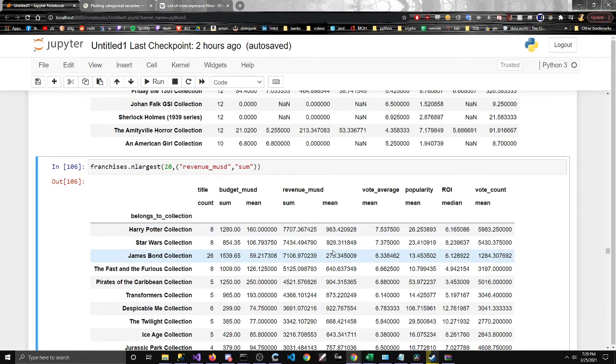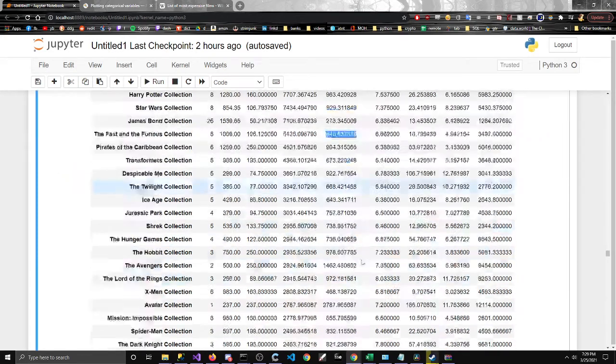But it still paints a similar picture, right? On average, a Harry Potter movie makes almost $1 billion for each one. Same thing with Star Wars, but James Bond is way below. Overall it's pretty high, but it's a lot of entries. Fast and Furious, all right, it all makes sense to be honest. Okay, let's go on to the next one.